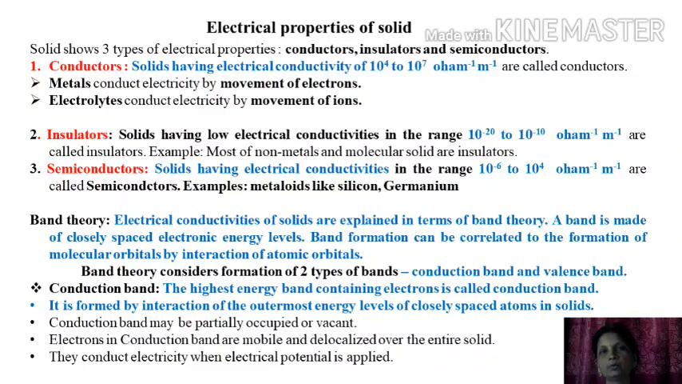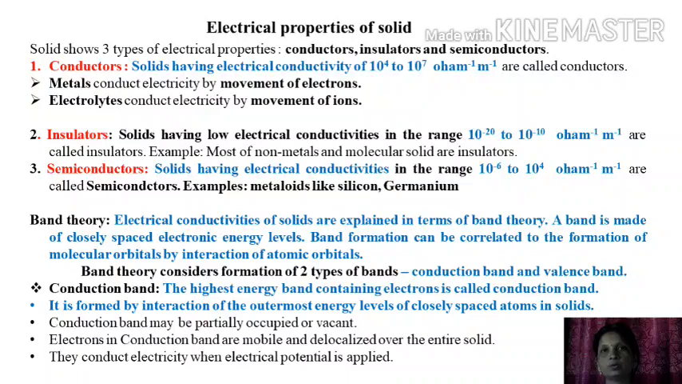First we will discuss the conductors. Solids having electrical conductivity of 10^4 to 10^7 per ohm per meter are called conductors. There are two types of conductors, metals and electrolytes. Metals conduct electricity by movement of electrons and electrolytes conduct electricity by movement of ions.